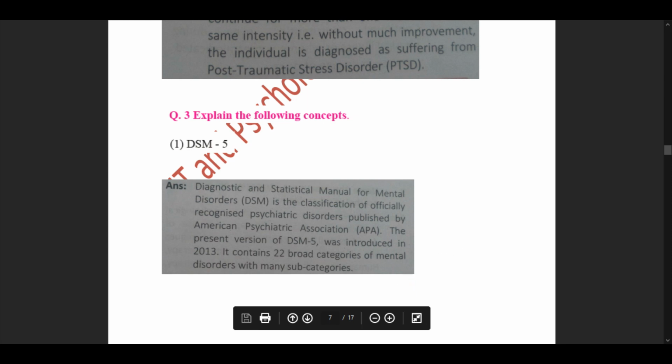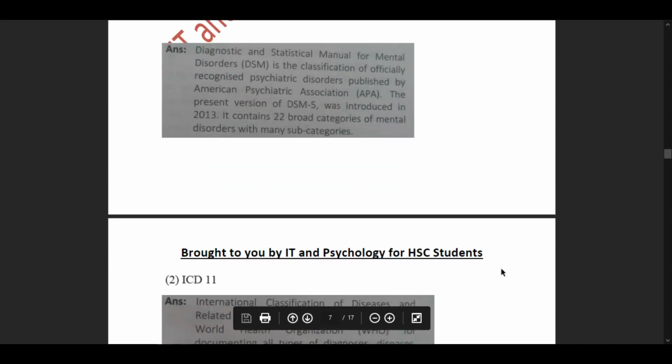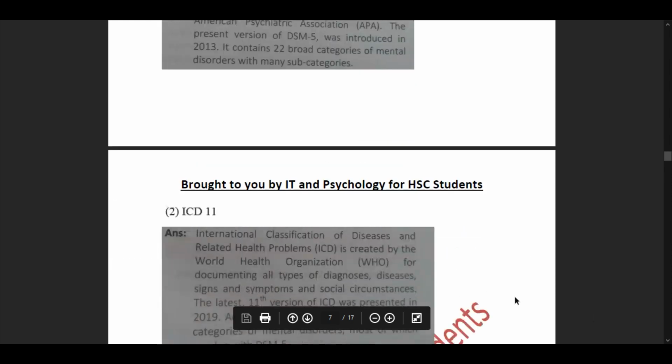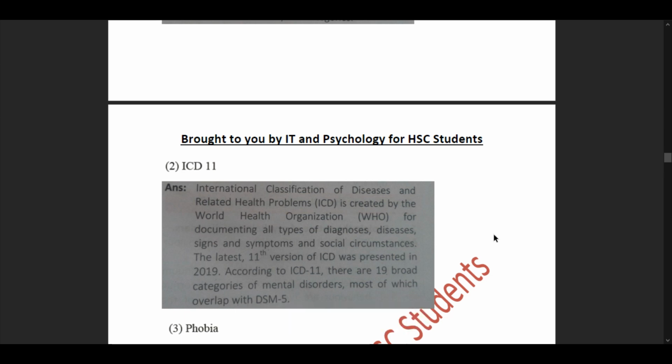Now we move forward to our next sub question for our question number 3, that is ICD-11. So we have to explain what ICD-11 is and what its function is in our life, or how it helps individuals to discover mental disorders and consider diagnosis on the categories of mental disorders that are already mentioned in it.